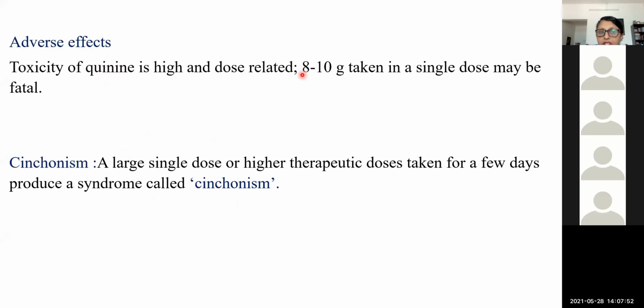Then diarrhea, flushing and marked perspiration can occur. In short, sweating and flushing of the skin. There is tinnitus, meaning ringing in the ear, blurred vision, confusion and headache.